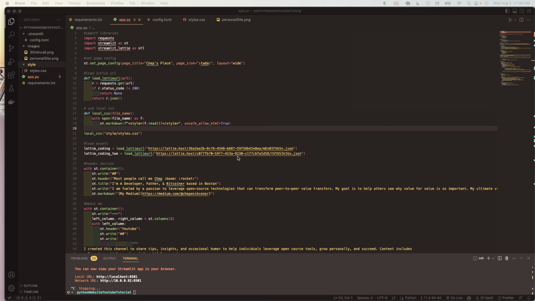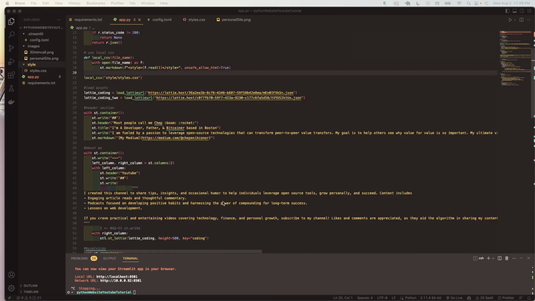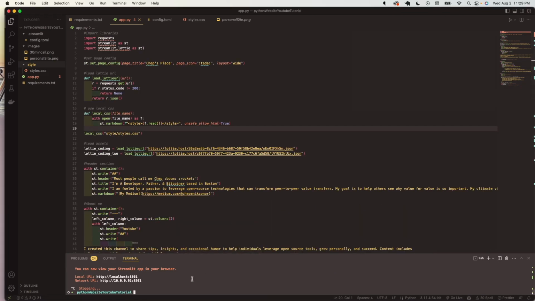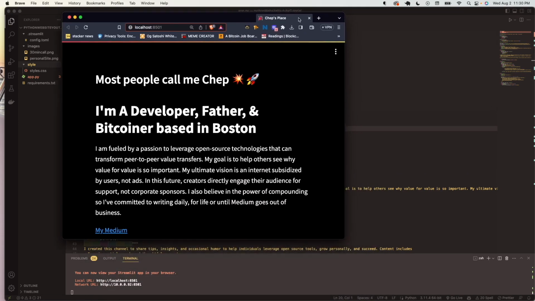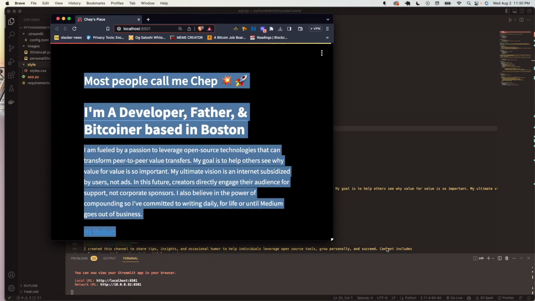So all of this code will be open source, so you can pull it down and run it for yourself and adjust it to your needs. It's all front end too, which is beautiful, and like I said, free on Streamlit. The first thing we're going to do is actually run streamlit run app.py, because that's what I've named my Python app. It's going to open up localhost 8051. This is what the app looks like.